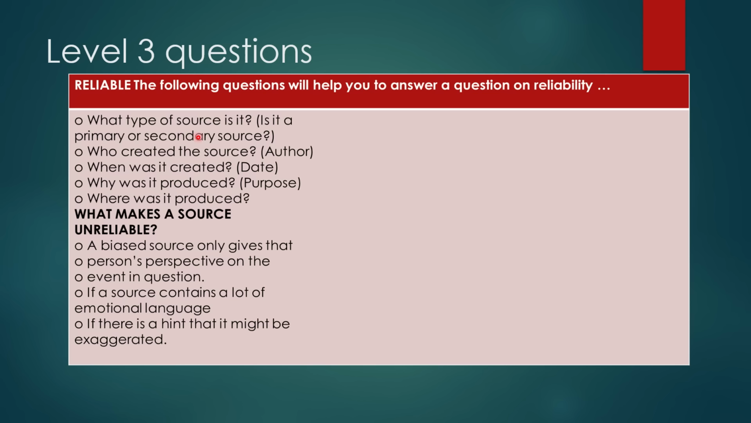And then another thing, a source can be unreliable. It happens that a source is unreliable, okay? When a source is biased, it is one-sided. That source is unreliable. If that source contains a lot of emotional language, no facts, just emotional language, or there is exaggeration, that makes a source unreliable. So that is how you answer the reliability question. If you don't ask yourself these questions, you will not be able to answer this question.